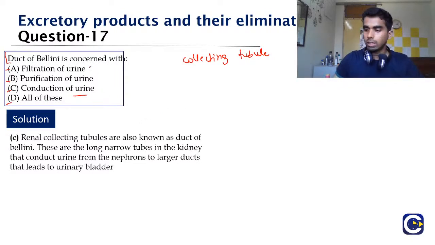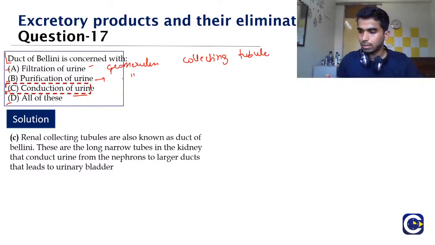The filtration of the urine occurs at the glomerulus, and the purification is also the same as filtration, and it is also occurring at the glomerular segment. And that is why the correct answer is option C. Yes, Akshay, very well said. It is the conduction of the urine.